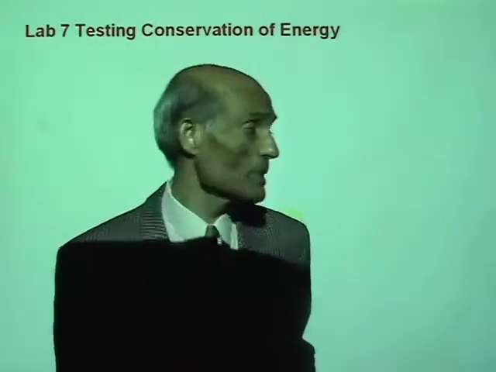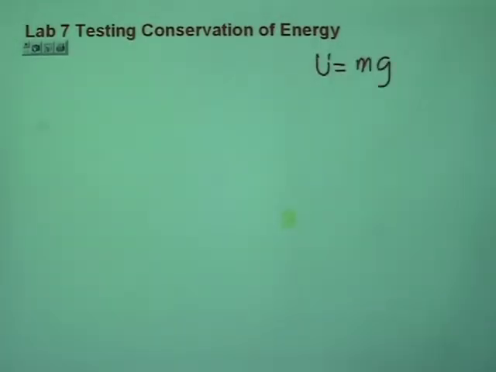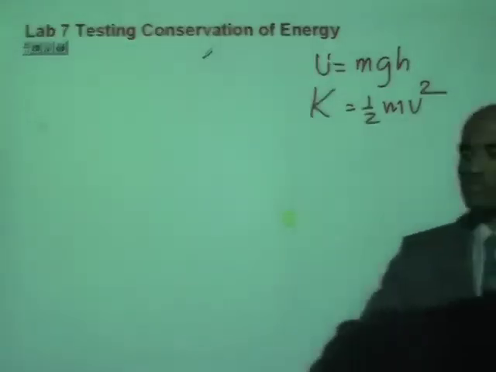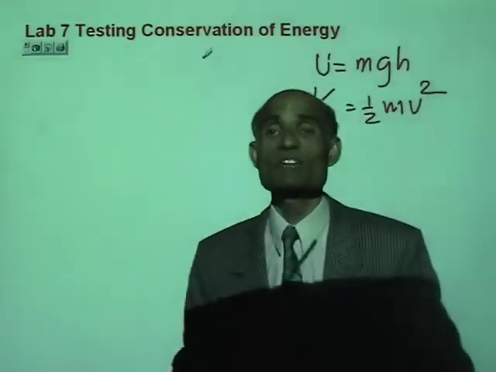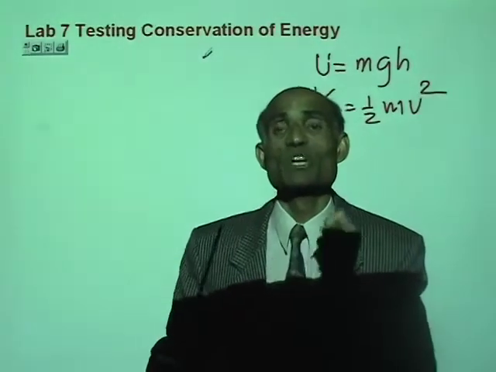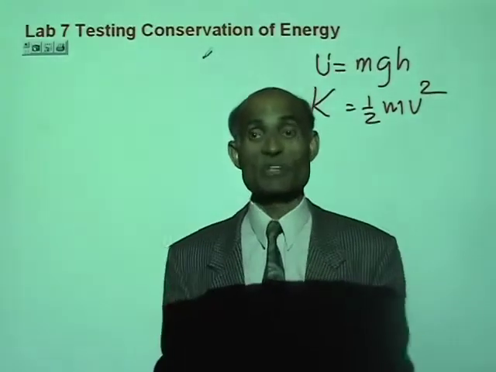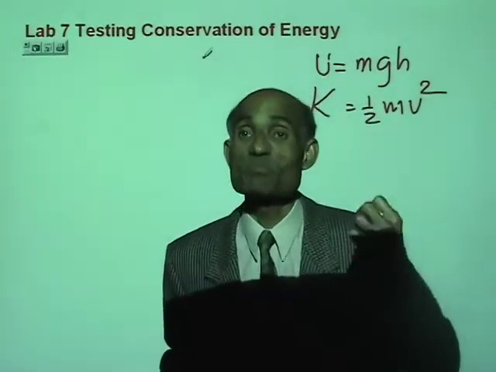Alright? For that, you remember your potential energy. How do we calculate potential energy? Potential energy is calculated as U equal to mgh. So make a note of this, because I'm going to erase this. Take a note of this, and kinetic energy is 1/2 mv squared. Alright, so keep track of this. We are going to calculate the potential energy and kinetic energy of an object at different places to test the conservation of energy principle.